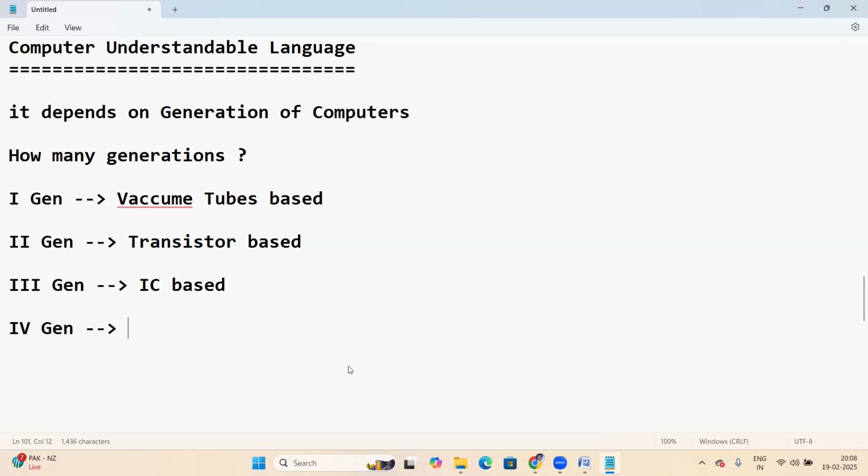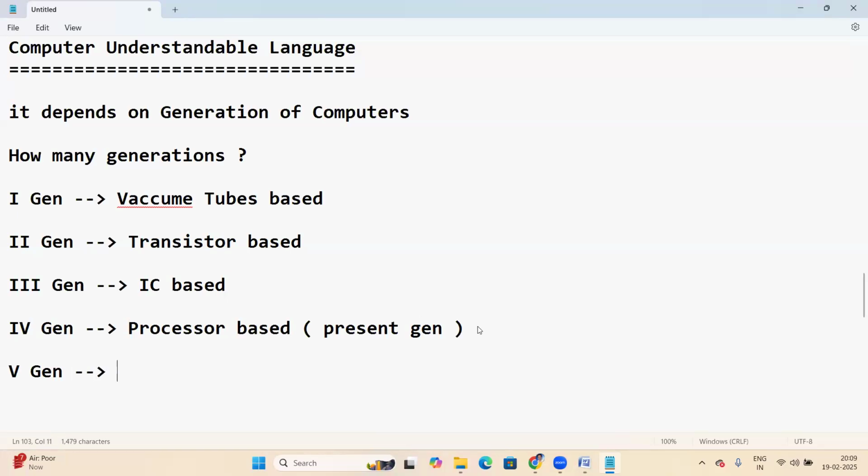The fourth generation is processor based. This is the present generation. Presently we are using processor based computers. The fifth generation is the future generation.